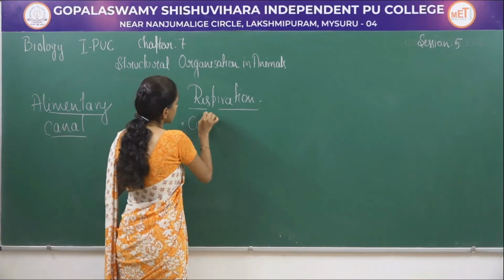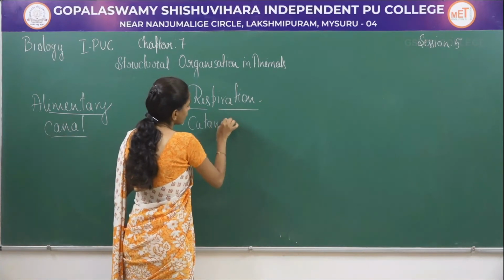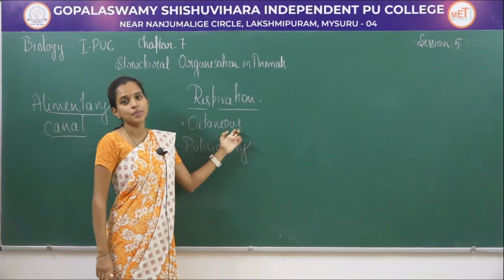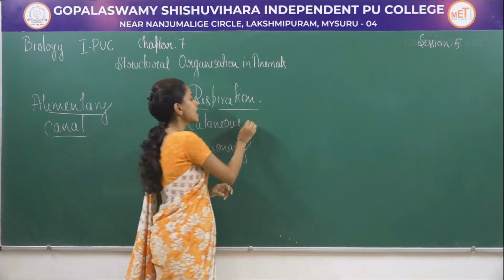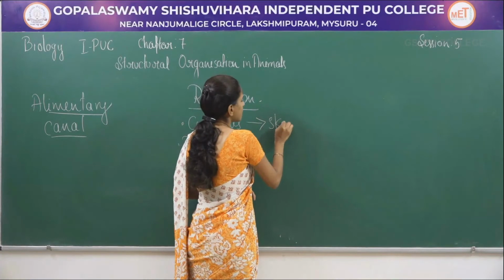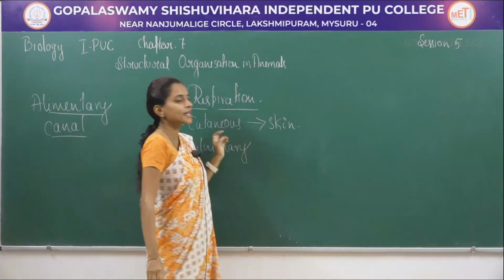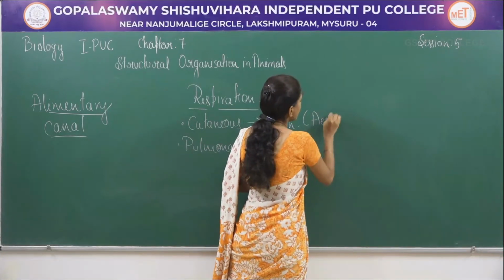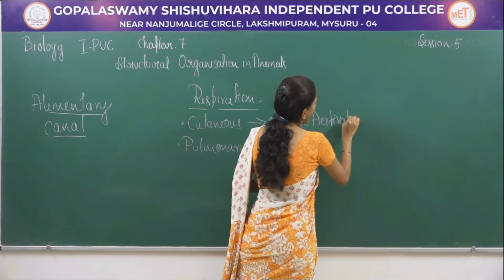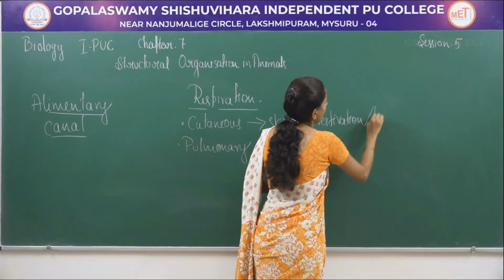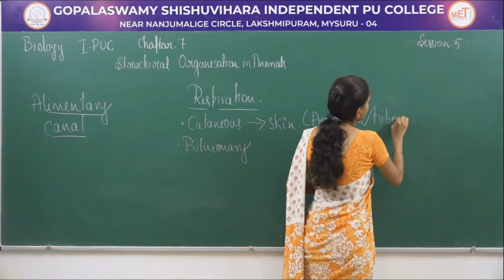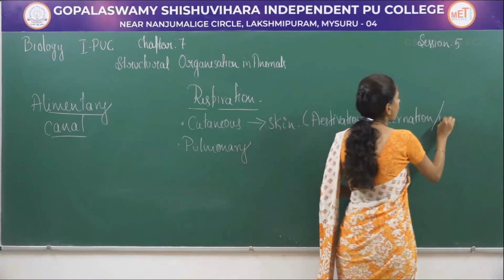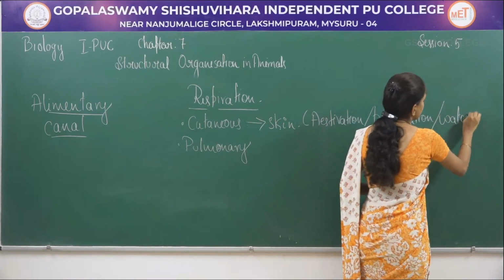One is cutaneous, another is pulmonary. Cutaneous respiration means respiration through the skin. You can find this type of respiration especially in aestivation or hibernation or when the organism is in water.